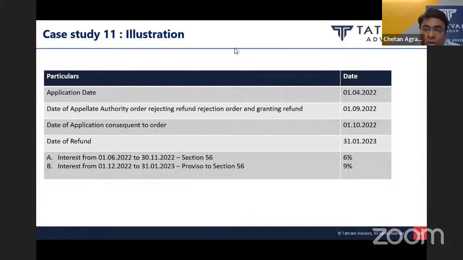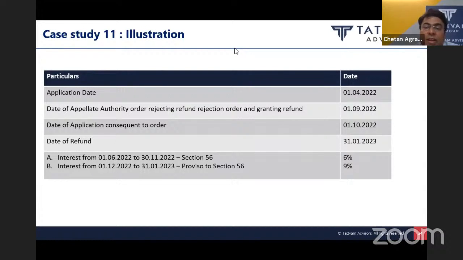And they have granted this refund on 31st January. So the department is granting interest, in some cases they are not granting at all, but in case they are granting, then they are granting from 1st December 2022, that is after 60 days from the second application, till the date of sanction of refund.